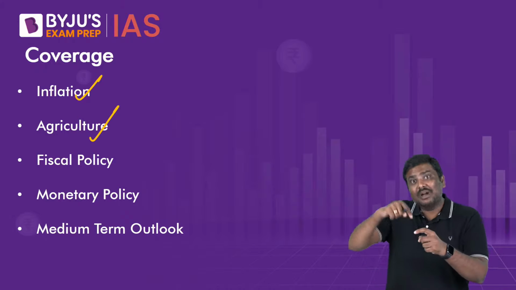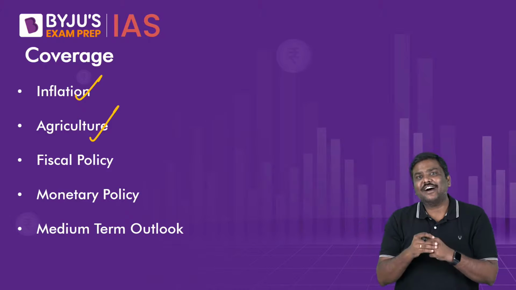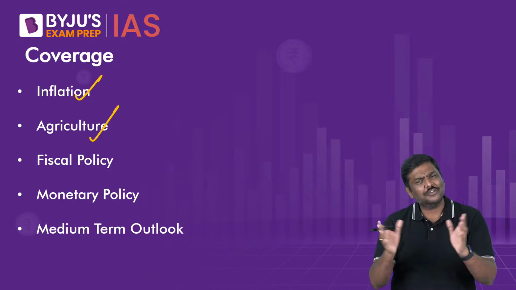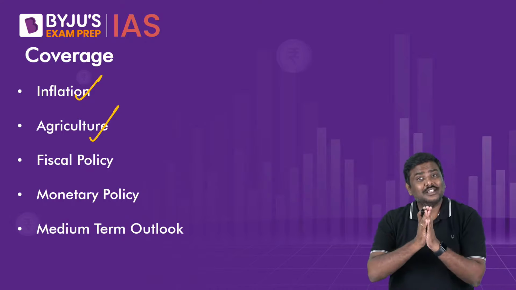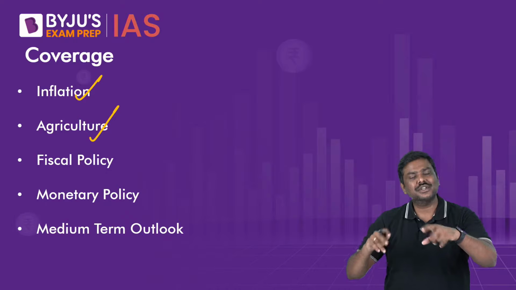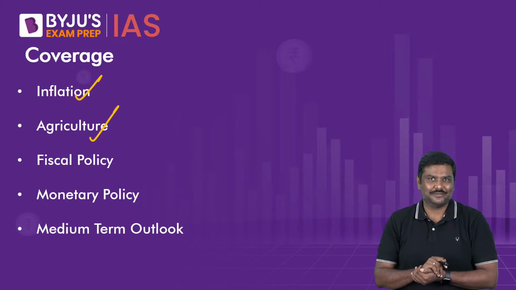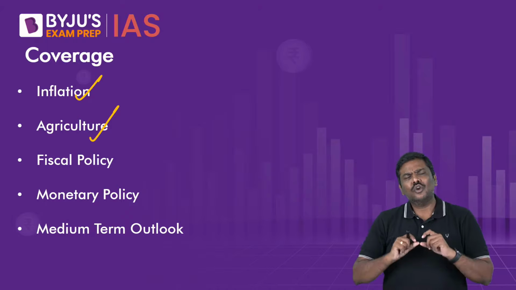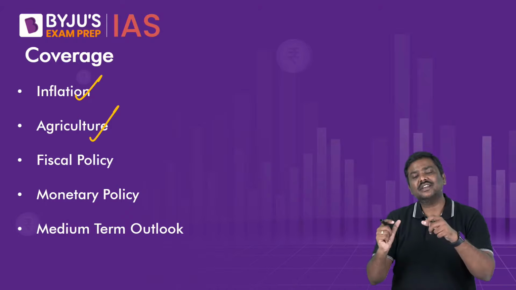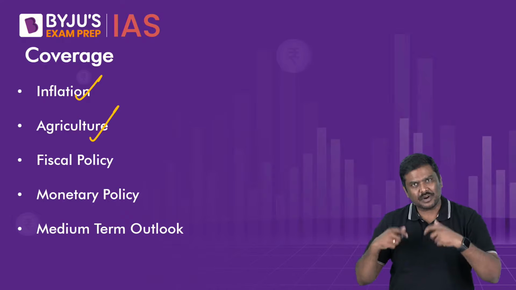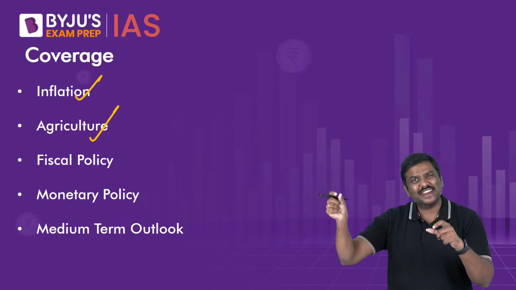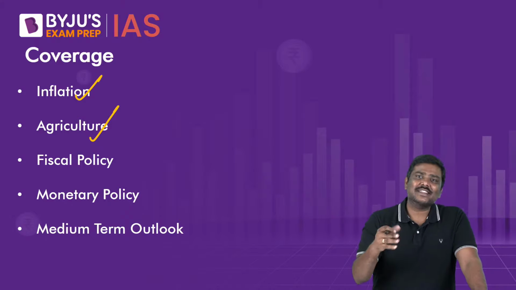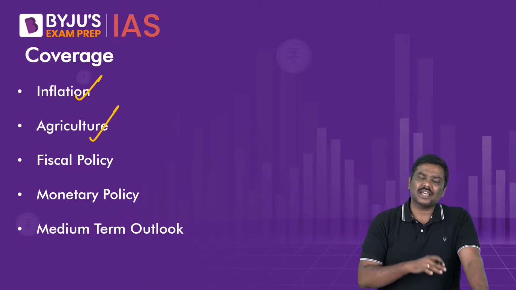And the luck will be multiplied by knowing that earlier, when 2 volumes were given, the first volume used to have a lot of concepts, not the general concepts that are discussed in the books, but different concepts altogether. But because you have only 1 volume now, not many concepts are discussed. It is mostly factual data with certain concepts sprinkled here and there. So wherever it is necessary for UPSC, let's have a look at the concepts as well.